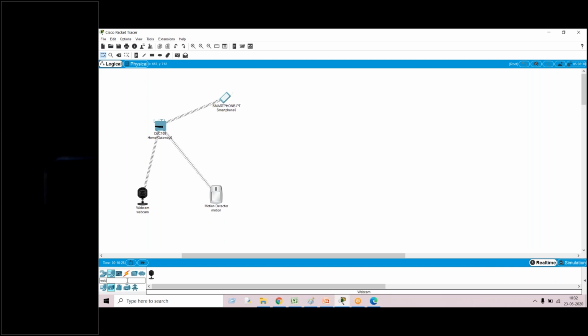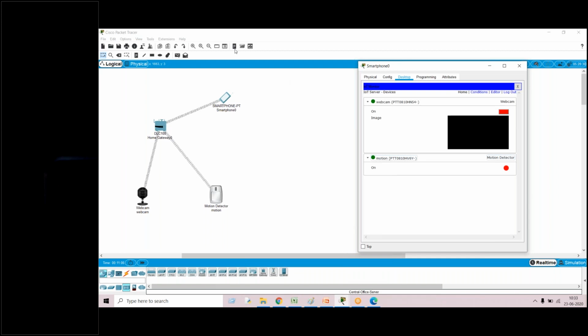Sir, where is the home gateway? Home gateway is available in the device type called network devices. Just go to network devices. In the network devices, there is a device called wireless devices. Once you click on the wireless devices, you can find a home gateway in the device specific type.